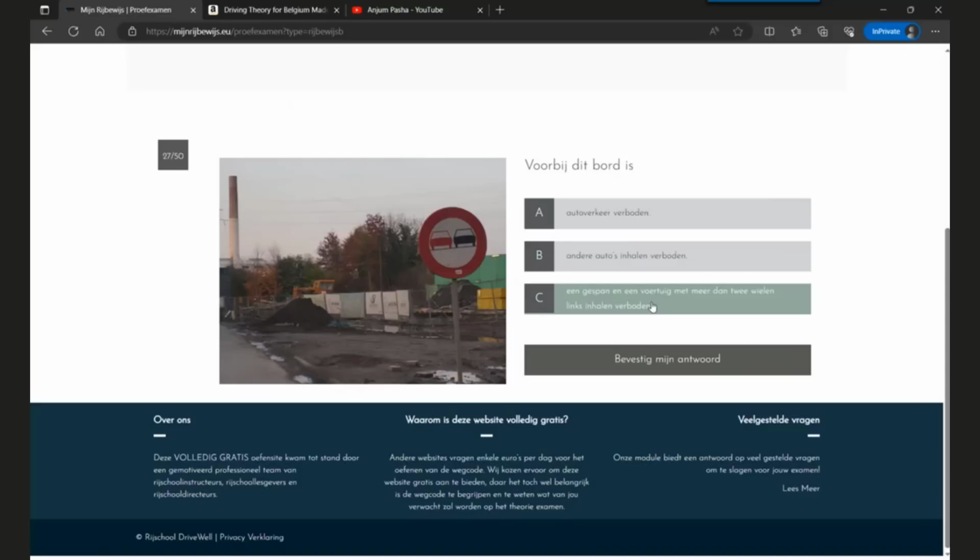Remember this, it's a standard definition for the overtaking prohibition. I'll read this again. Overtaking a carriage or a vehicle with more than two wheels from the left is prohibited, right? So this is the correct answer. It's not that overtaking for cars is prohibited. Your definition is this.